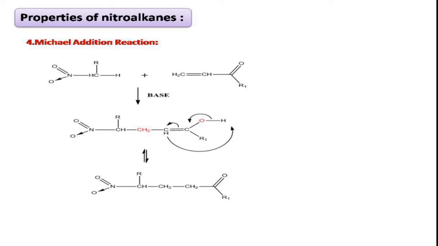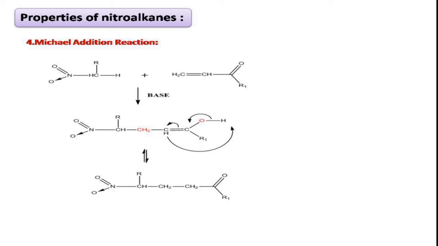You can see here in the red color, this activated carbon is attached to the CH2 group of the olefin, and the double bond is shifted to the second position. So thereby what happened here? This group is attached to the 1,4 position, that is CH2 group.